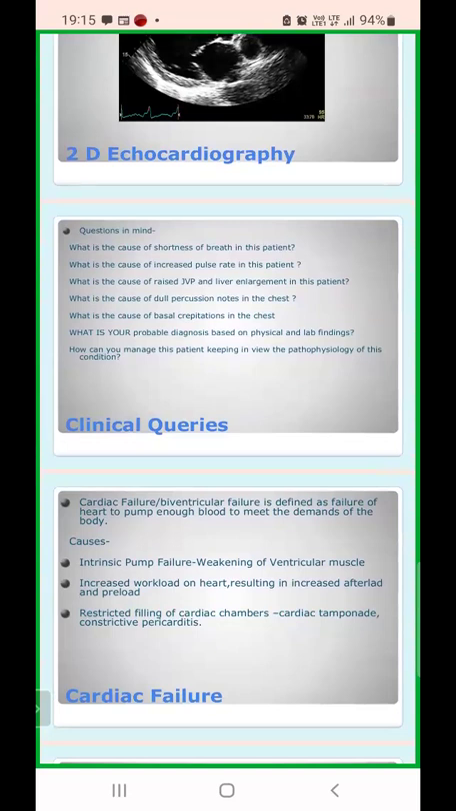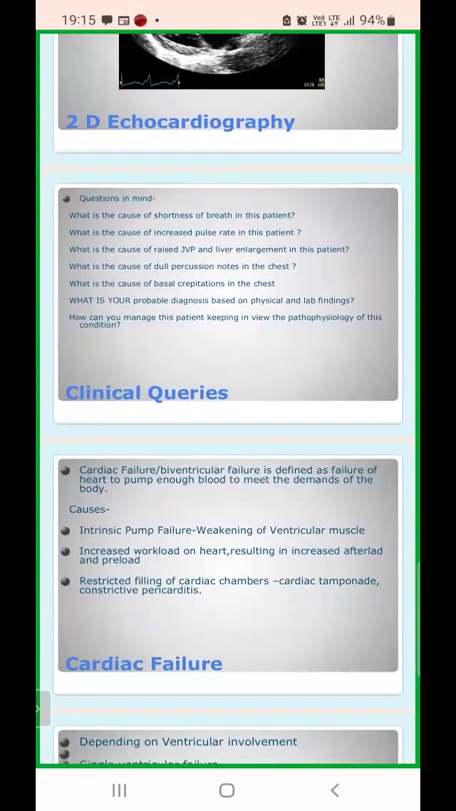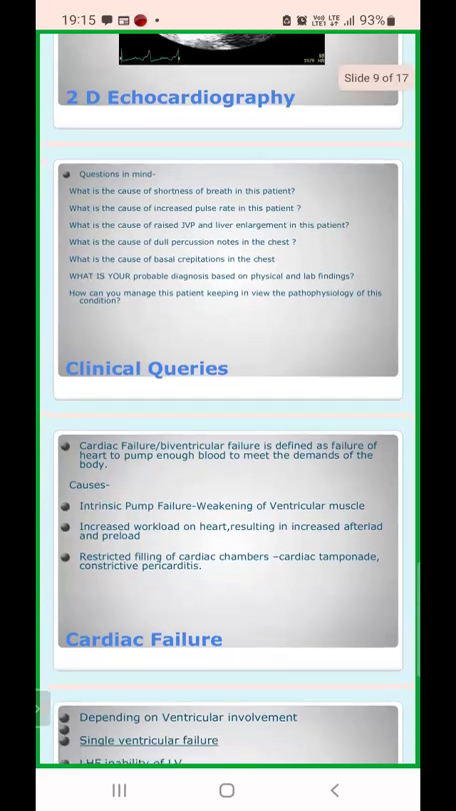Okay, what is the cause of increased pulse rate in this patient? What is the cause of raised JVP and liver enlargement in this patient? What is the cause of dull percussion note in the chest? What is the cause of basal crepitations in the chest? And what is your probable diagnosis based on physical and lab findings? And how can you manage the patient keeping in view the pathophysiology of this condition? These are the clinical queries.